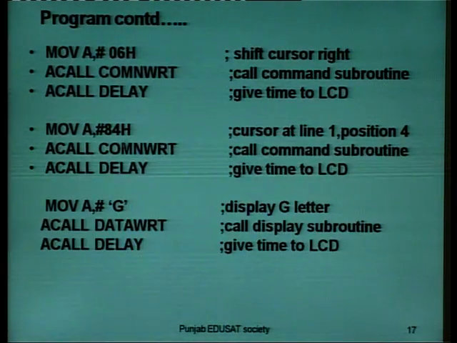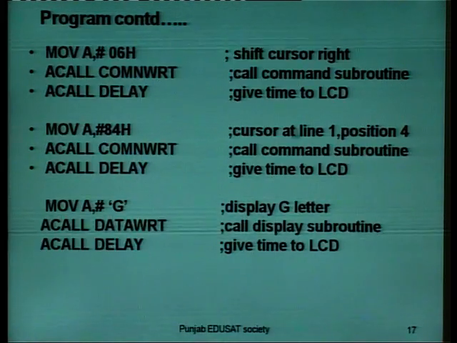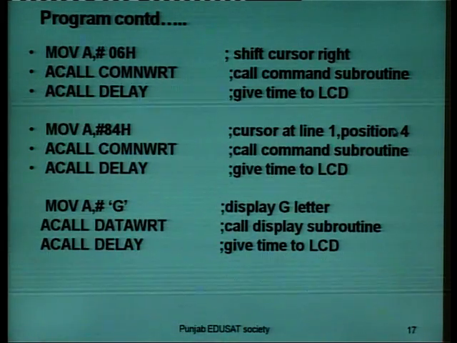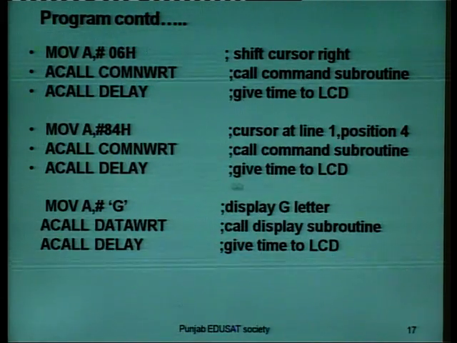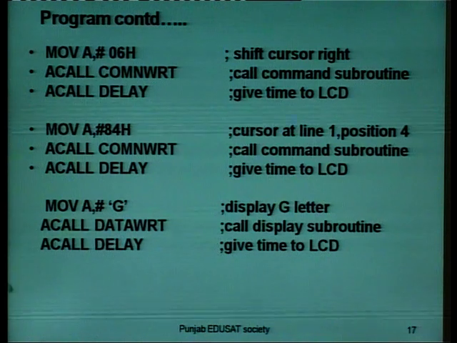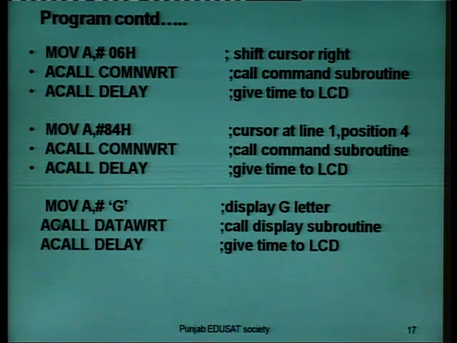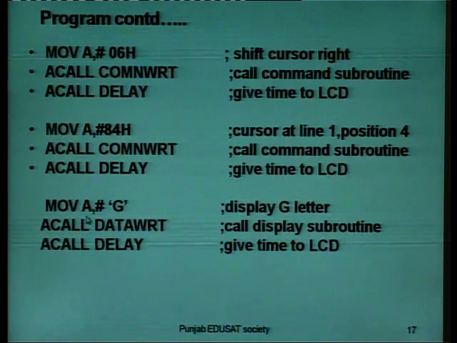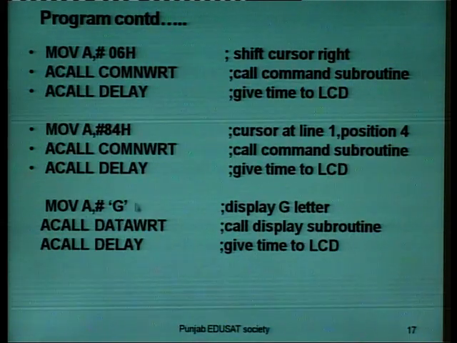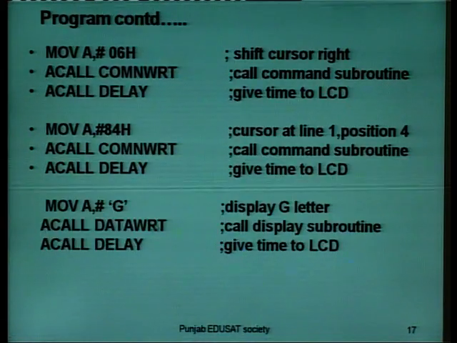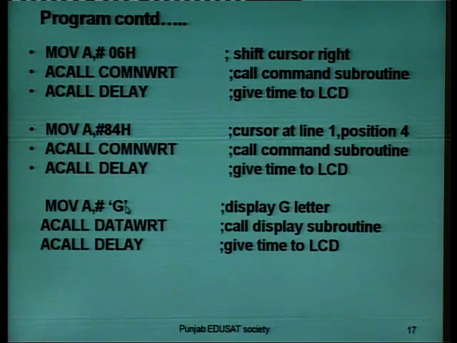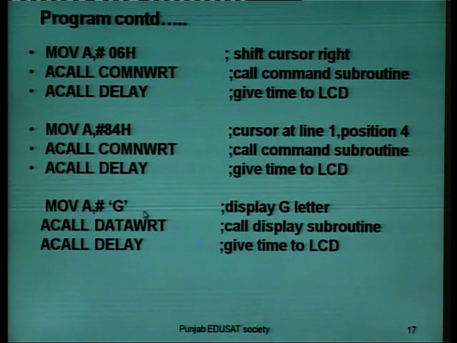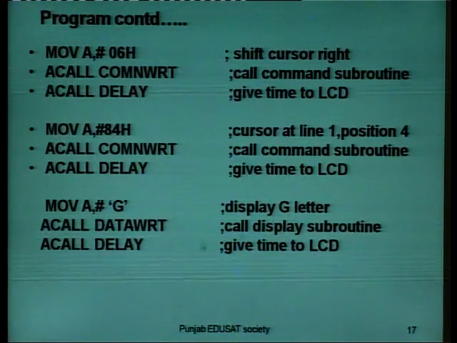Then we will move 84H to the accumulator, cursor at line 1 position 4. Absolute call for command write, then absolute call for delay, give time to the LCD. Now we move G to the accumulator. G is our data, so we have to call the data write subroutine in place of command write. In place of G, we can use any data. Move G to the accumulator to display the letter G.